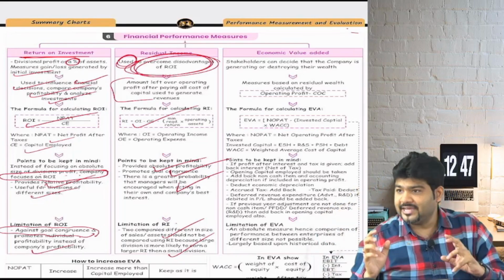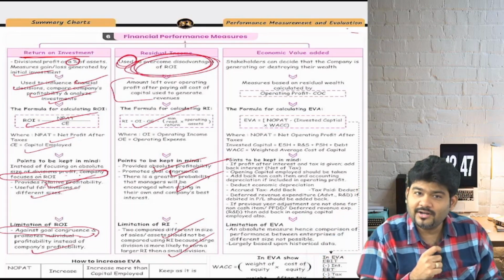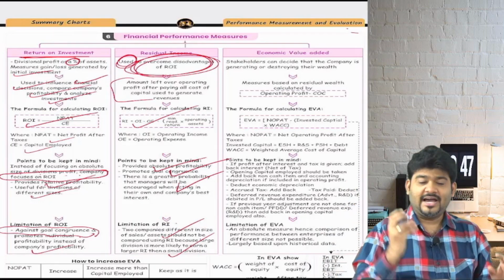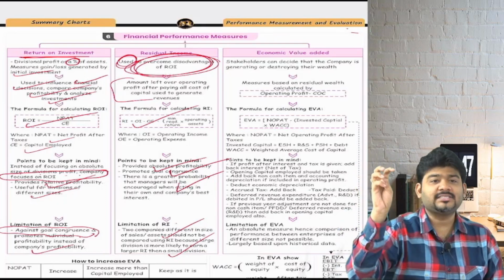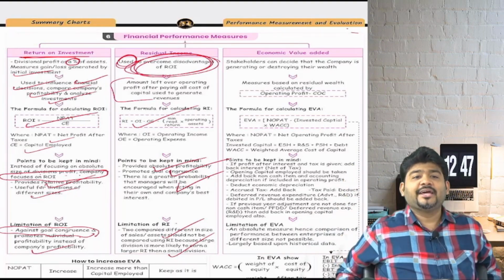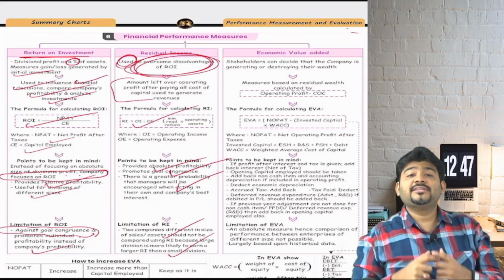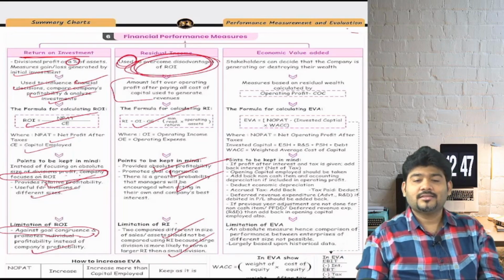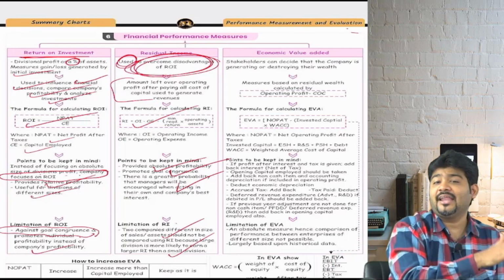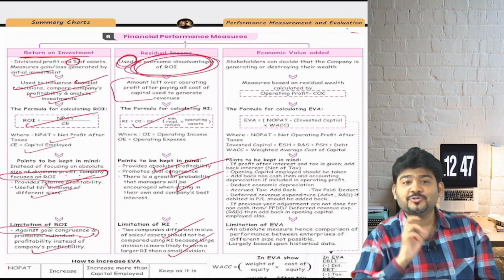Because all the cooked up things which were done by the companies were analyzed by Stern and Stewart, and they gave a reversing effect on all of that. You understand? So if I have done a certain cooked up adjustment, a window dressing adjustment, can I say it will get reversed by my Stern and Stewart EVA adjustments? Yes or no? So they did all of that, and then they realized that yes, now after adjustments the profit that we are getting is the real profit, and that shows whether the company is really adding value or not. Now looking at this, a lot of investors started using that.